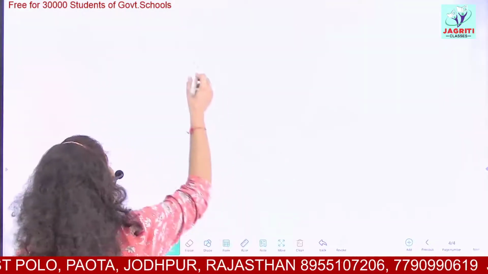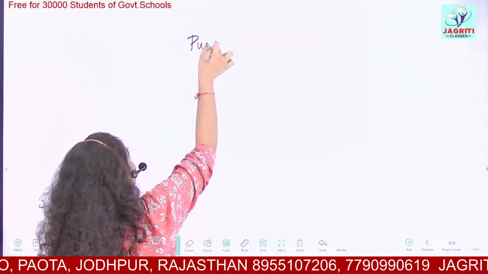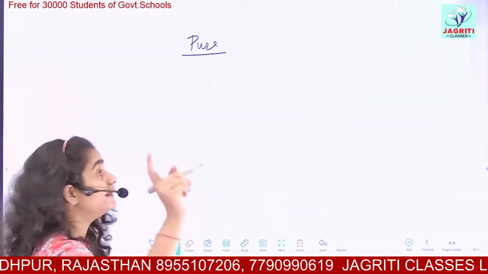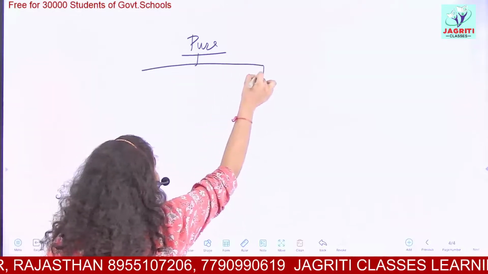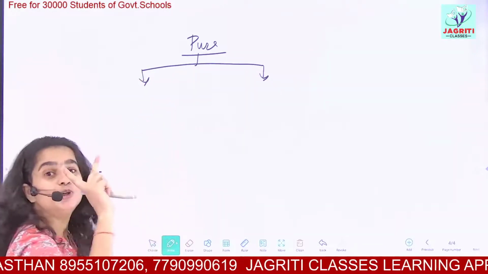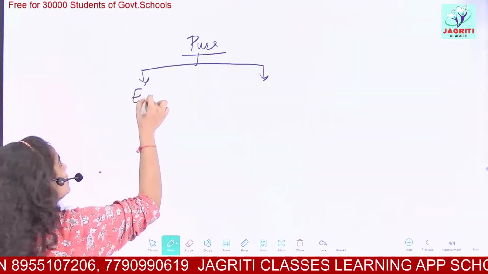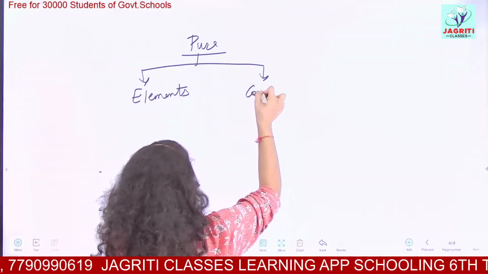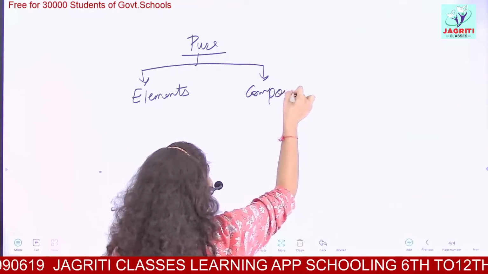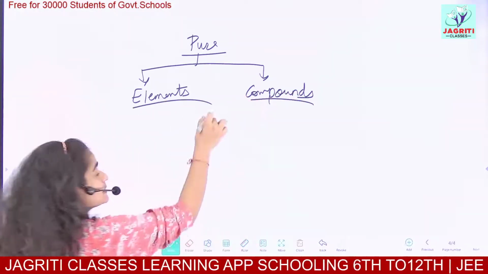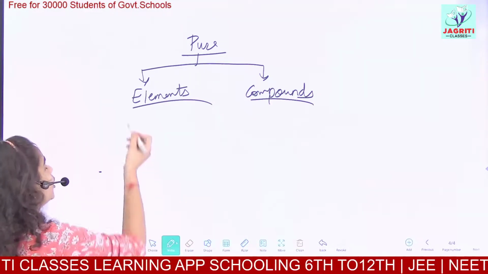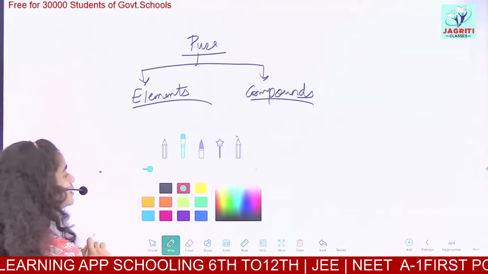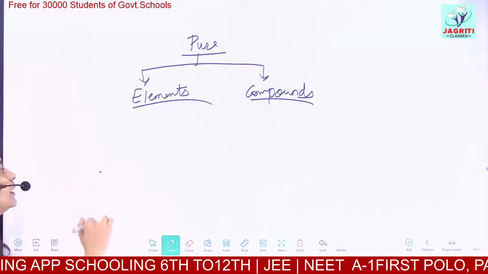Now what we are studying is the classification of pure substance. It was already told introductorily in the first video. Pure substance is classified into two parts. These are elements and compounds. So we can divide pure substance into two parts, elements and compounds. What do you mean by elements and compounds? We have to see. So I am writing, as usual, the points of difference between them.